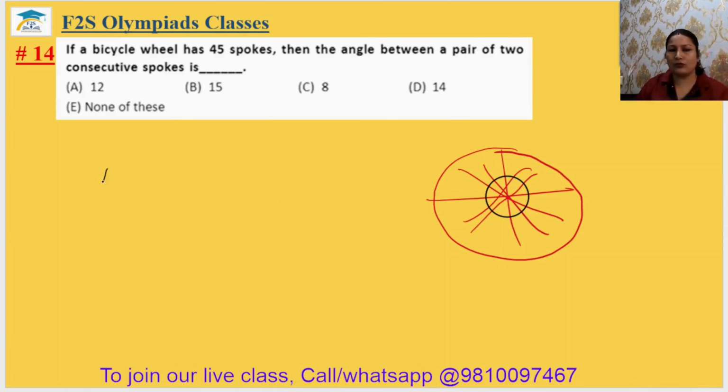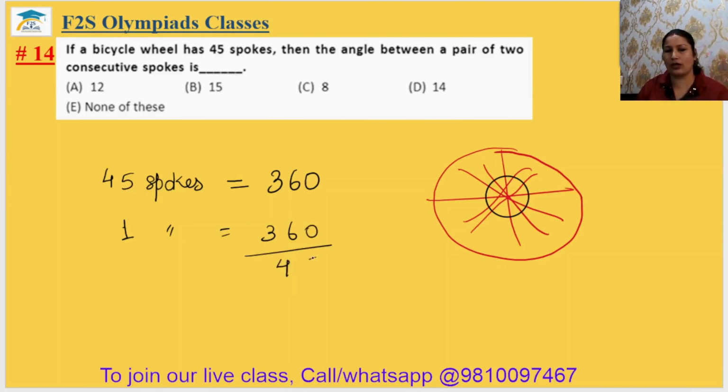So for 45 gaps, 360. So for one, it will be 360 upon 45.